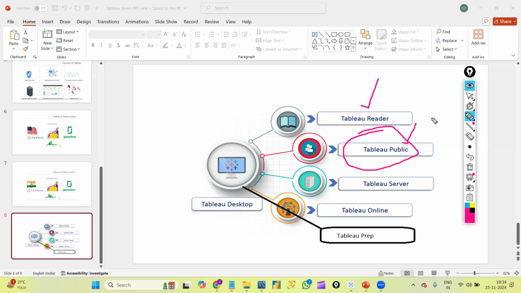Likewise, whatever graphs are available in Tableau reader, users can view or access them freely. This is just a normal product which we can ignore. Very important are desktop, server, and prep, which we will cover in this course.